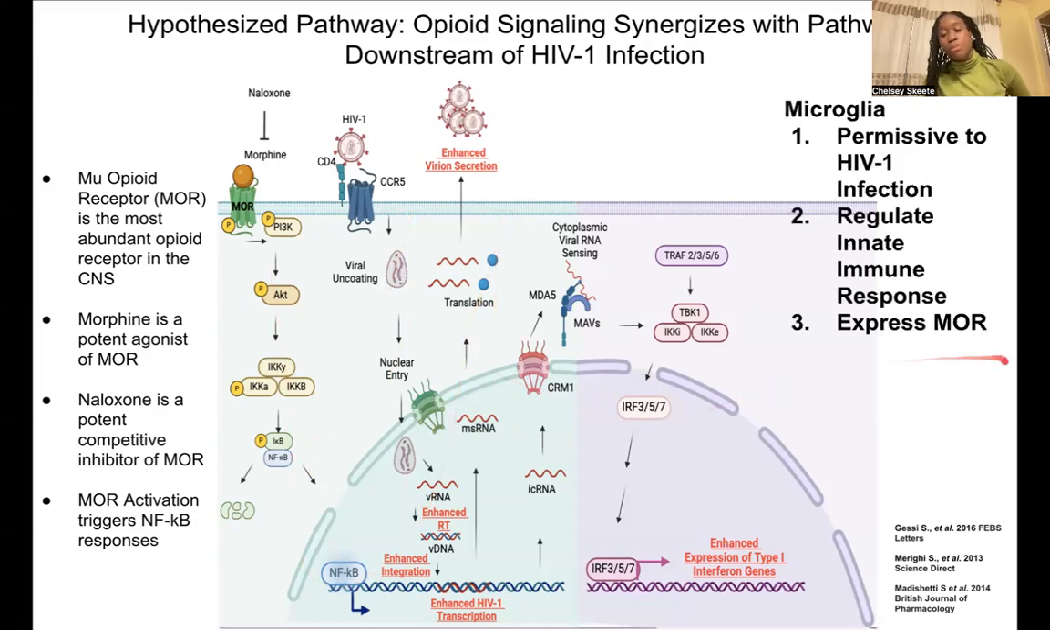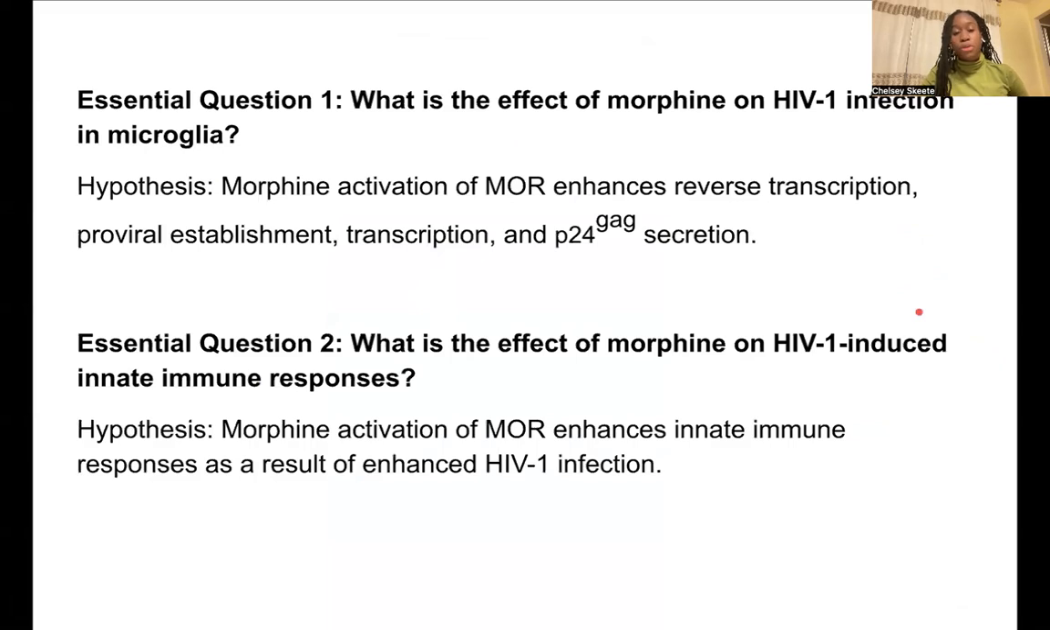And again, we're focusing on microglia because they are permissive to infection. They regulate these innate immune responses and express mu. So our main question is, what is the effect of morphine on HIV infection in microglia? And we're hypothesizing that morphine will enhance infection at various stages of the replication cycle.